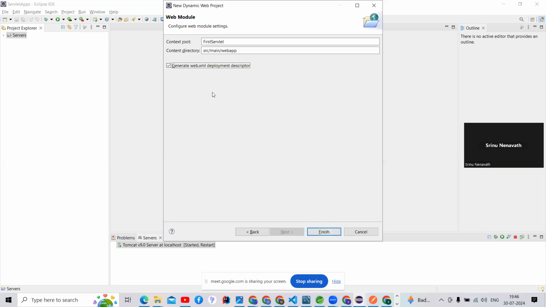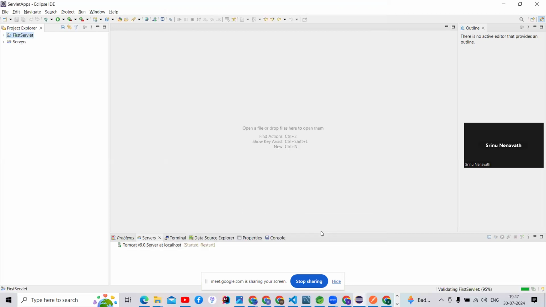So once that checkbox is checked, we should click on the Finish button, guys. Then it is going to create the Servlet application. It will take some time, guys. Sometimes it takes long depending on the internet.